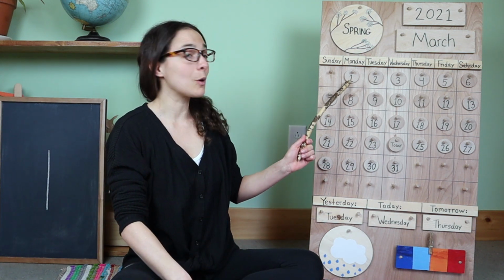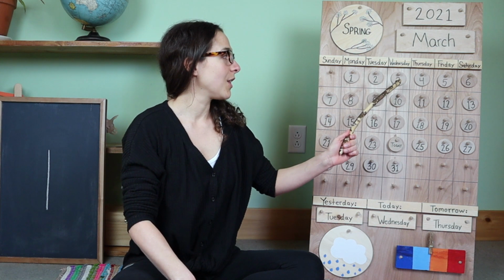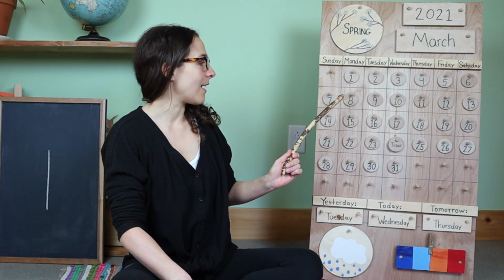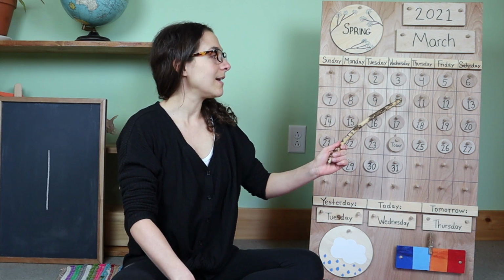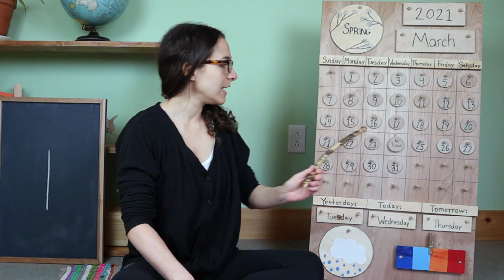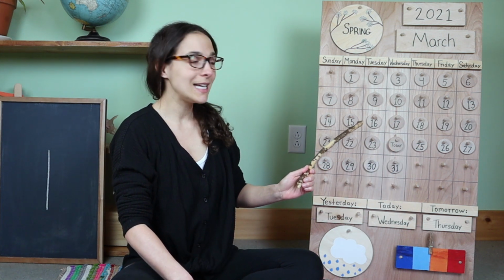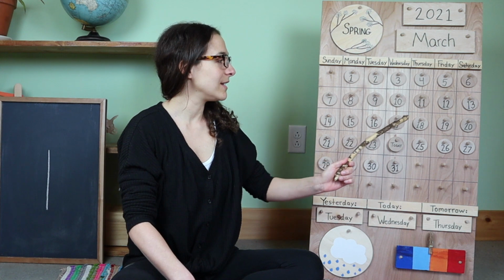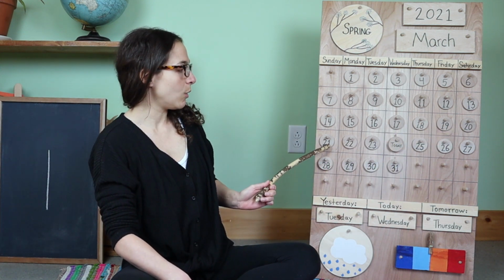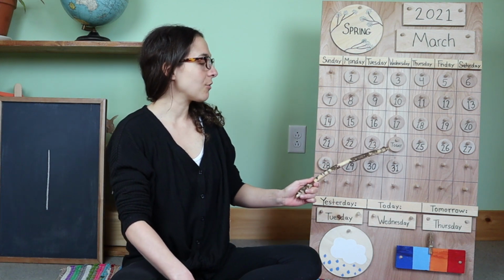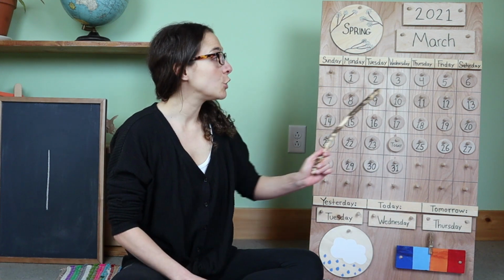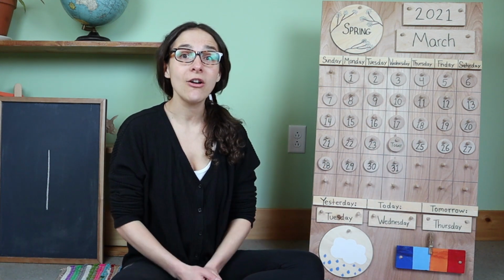We'll start at the number 1, 2, 3, 4, 5, 6, 7, 8, 9, 10, 11, 12, 13, 14, 15, 16, 17, 18, 19, 20, 21, 22, 23, 24. Whew, we counted 24 days in the month of March.